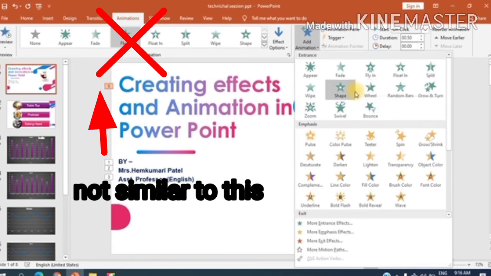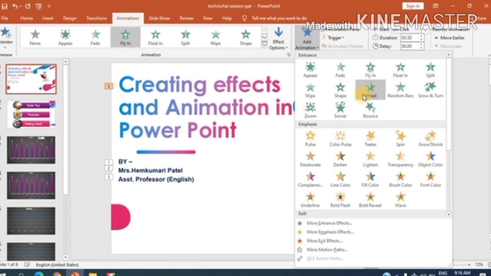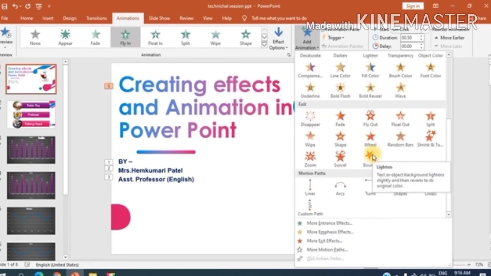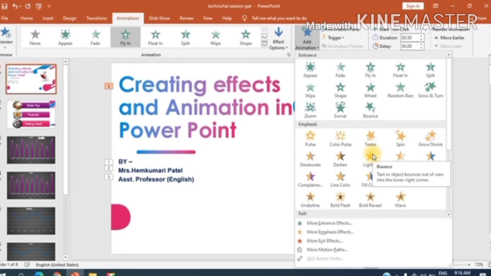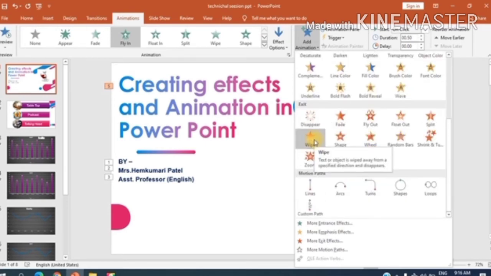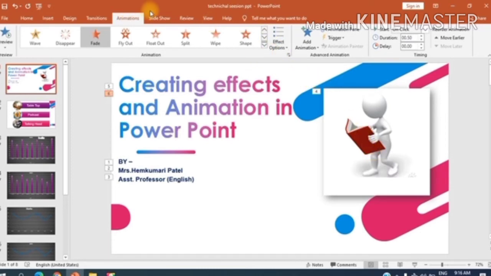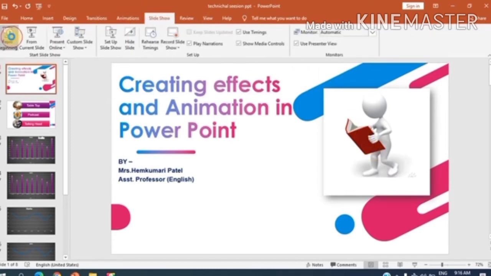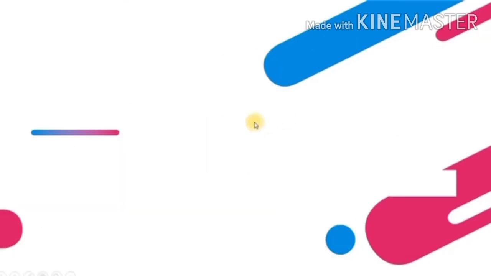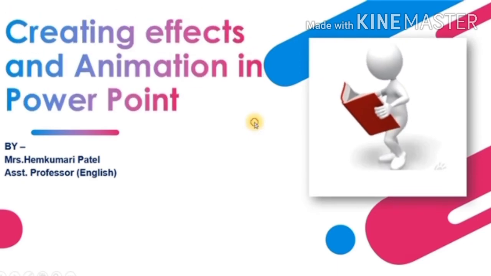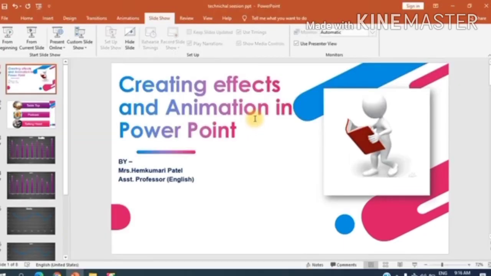But the difference between these two is that it adds the effect a second time to an object that has already been animated once. For example, if you have given an entrance effect, you can now use add animation for exit. Remember, the process is the same for both. See here, we have created the animation for entrance and then for exit.